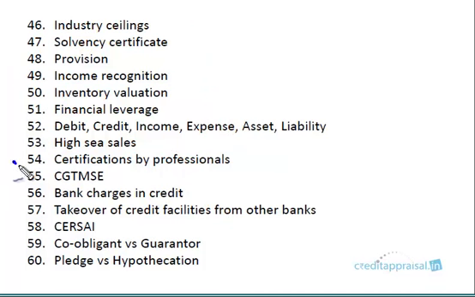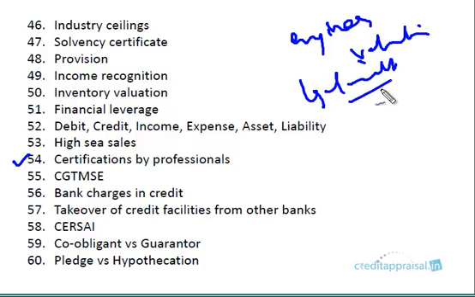Okay. Then we have a section on certification by professionals. Usually banks insist on various certificates. For example, from an engineer, it might insist on what is known as a valuation report for collateral securities. Then there will be a legal audit. Usually the bank will have their internal legal experts, but sometimes panel advocates will also be there.